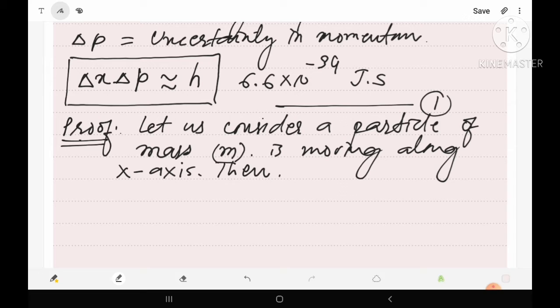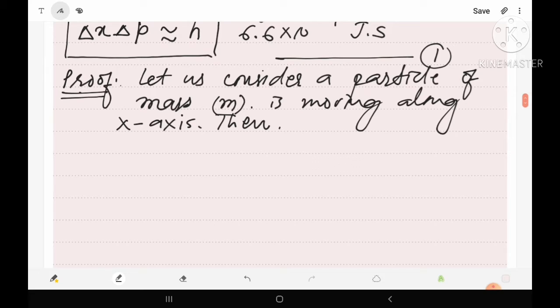In the previous topic we have already studied the moving particle, and we know that if a moving particle is taken, then a wave packet will be associated with the particle. It means that for a moving particle a wave packet will be there.